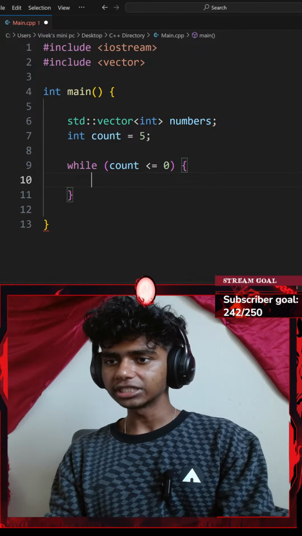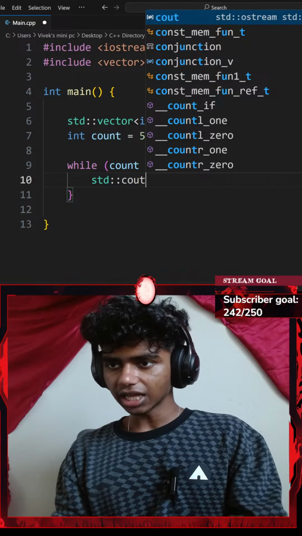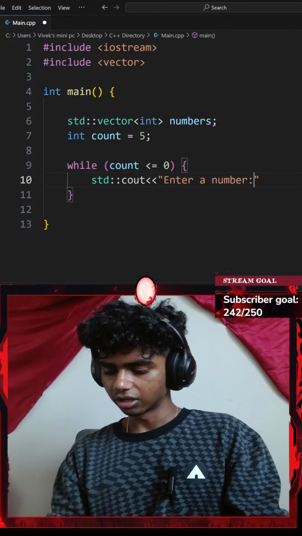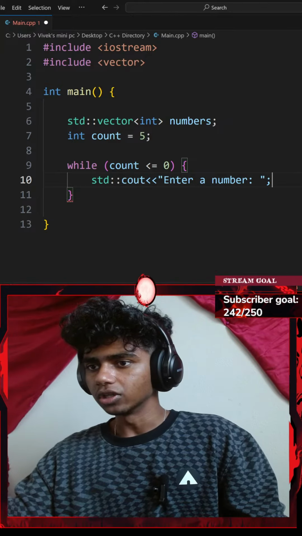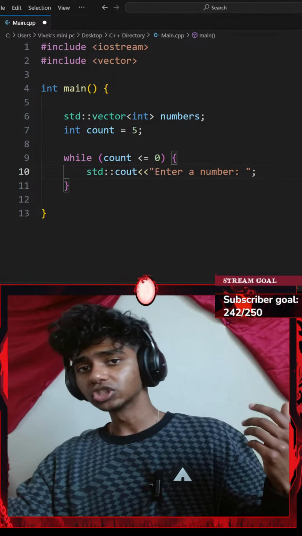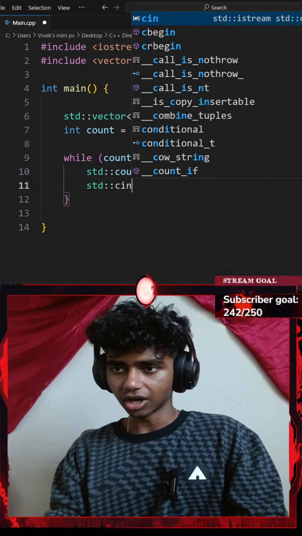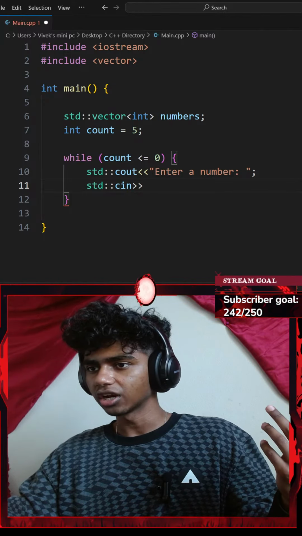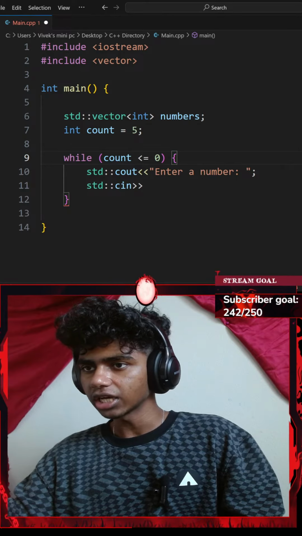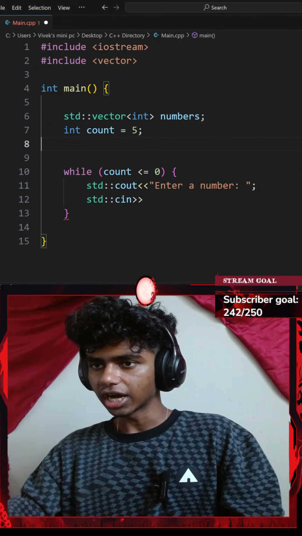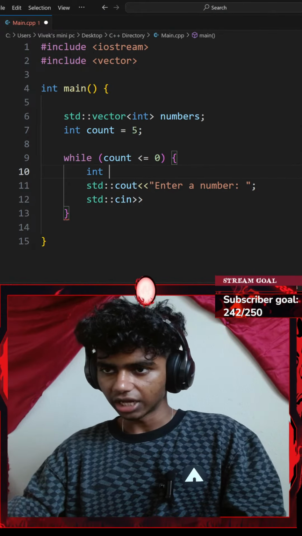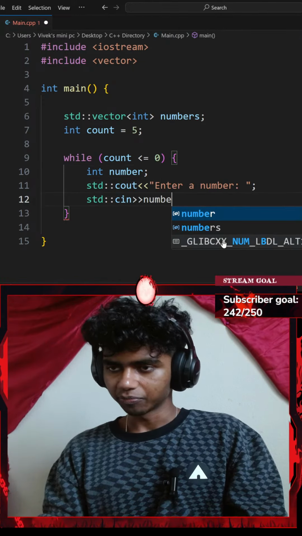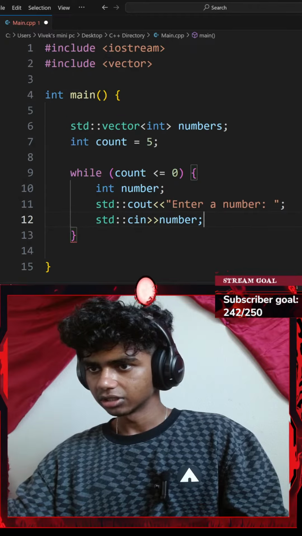I'll go with a pair of curly braces and then add a standard console output with an insertion operator. This is going to be something like "Enter a number", ending with a semicolon. Since I am also going to be getting user input, I have to go with a standard console input with an extraction operator. I do need a variable name, so let me create another variable inside of the while loop, an integer called number. There we go, and then my input is going to go into my number variable.